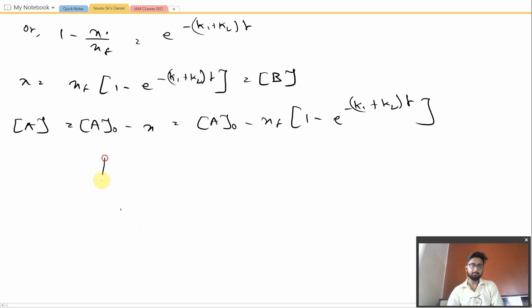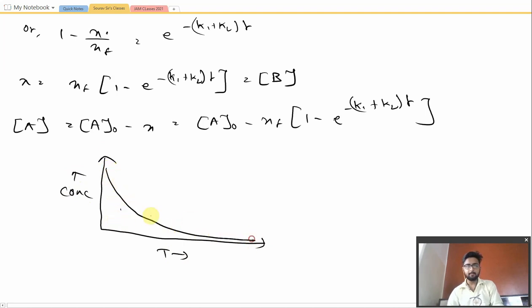Let me draw the graph for you. The concentration is here, the time is here. So we would have this kind of graph for B, this one should be B and this one would be A. Why is this B plot lower, approximately half?